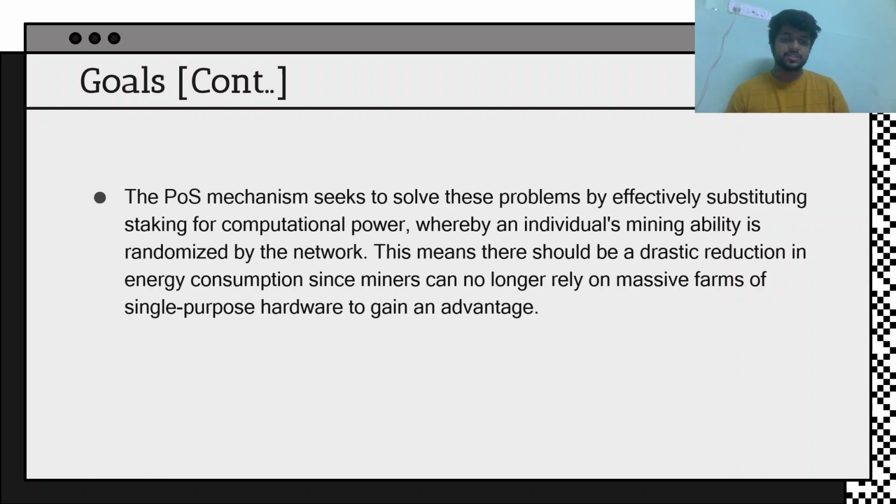But here, since you are just staking an amount, it is a random thing. A random computer chooses a random person, and the probability is almost the same. I mean, it differs: if you stake more, you have more chances, but it does not give that much of a disadvantage to a normal person as compared to Bitcoin. A normal person cannot mine Bitcoin unless he has a lot of money, but in proof of stake, anybody can do it who has a sufficient amount of money for 32 ETH.